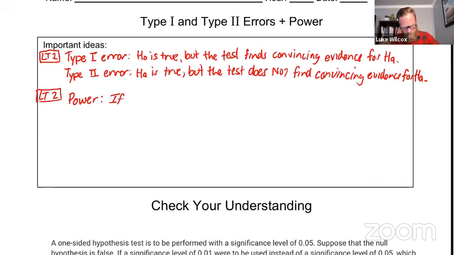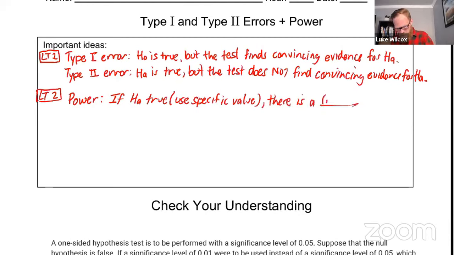So if the alternative is true, and I want to make note here that you don't give the generic alternative, you give the specific value of the alternative. So I'm going to say here, use specific value, right? For us, it was 50% of the seniors had senioritis. There is a, and then this is where you would put whatever your power is.